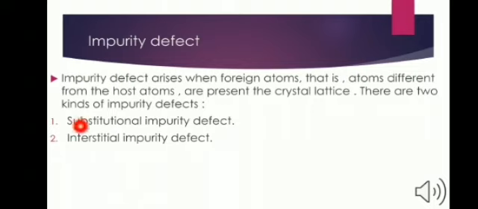That is the substitutional impurity defect. The name itself suggests substitution, मतलब पैरेंट वहाँ पे जो भी एटम है उसके अलावा दूसरा कोई एटम वहाँ पे उसकी जगह ऑक्यूपाई करता है. और सेकेंड is the interstitial impurity defect. Interstitial means वहाँ पे इंटरस्टिशियल पोजीशन पे वो फॉरेन एटम आके प्लेस ऑक्यूपाई करता है. So there are two types of impurity defect, that is the substitutional impurity defect and the interstitial impurity defect.